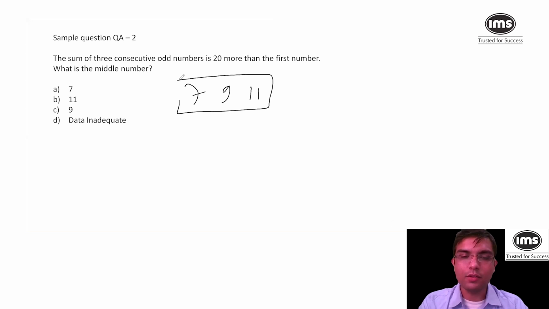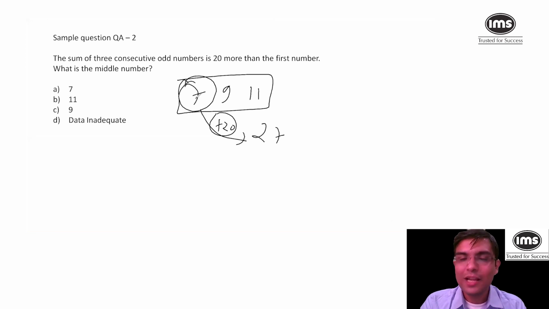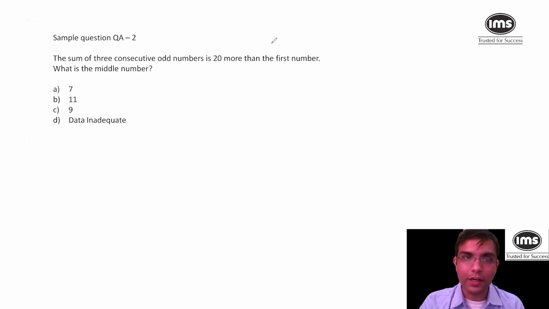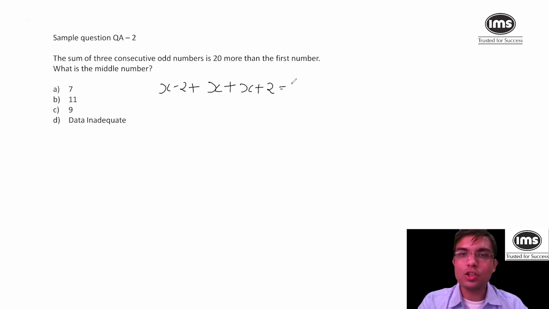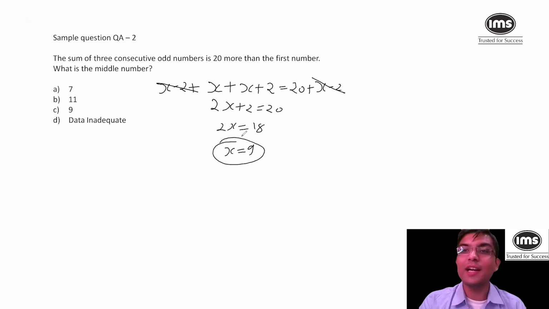So the sum of these 3, which is 27, is 20 more than the first number. So that's why the middle number is 9. Again, that was a very easy question. If you wanted, you could have taken the middle number as x. So the first number would be x minus 2, and the last number would be x plus 2. So the sum of all these 3 numbers is 20 more than x minus 2. So you can cancel x minus 2 on both sides. So 2x plus 2 is 20. So 2x is 18, x is 9. So this is the conventional method. You can definitely answer this way.